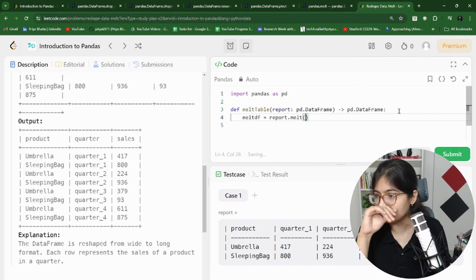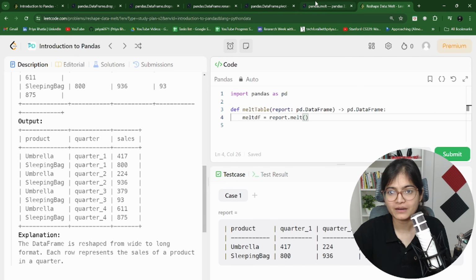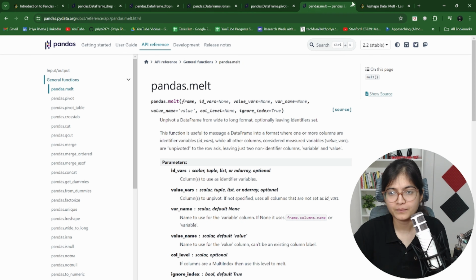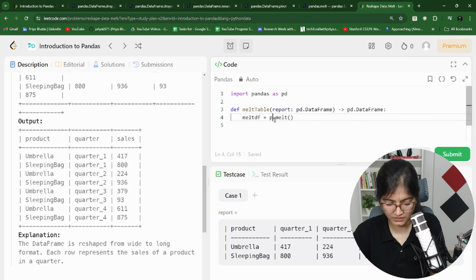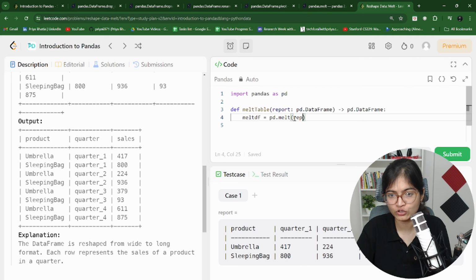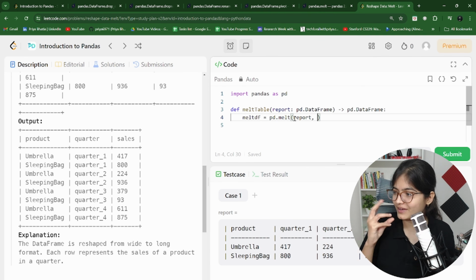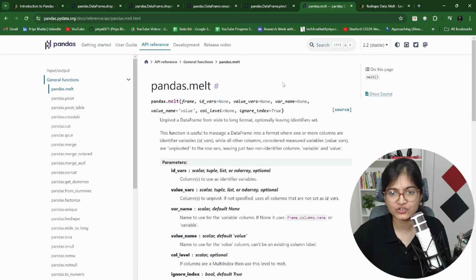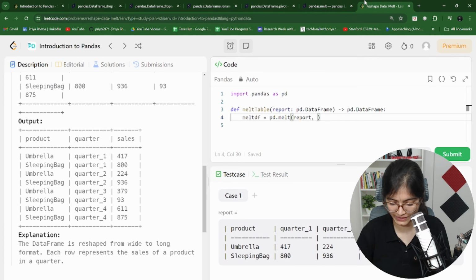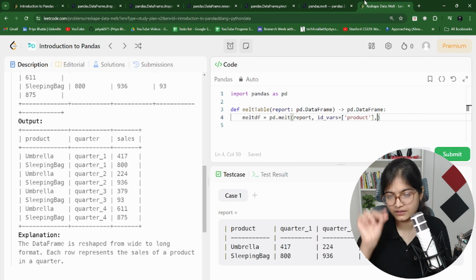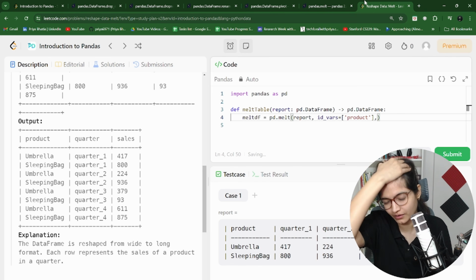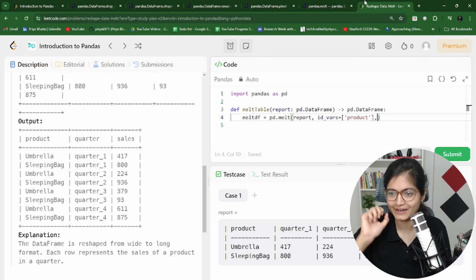Now what we're supposed to do here, I think the parameters are, okay, pd will be here, and the frame you want to melt is report. Now there are variables that you can see. One is id_vars. Can you see? id_vars. What variables do you want to specify here? As per the products, I want the melting to be done. That is the index values, or the records in the very first column that we have.